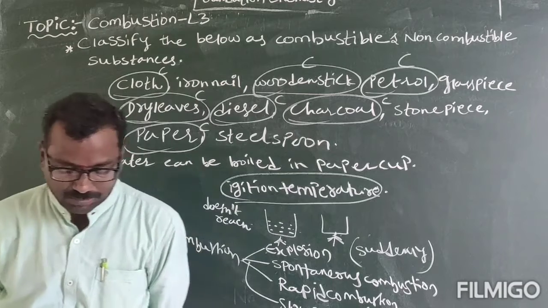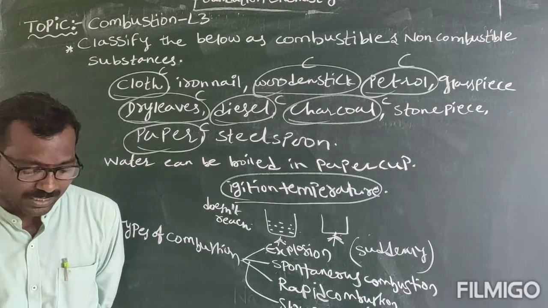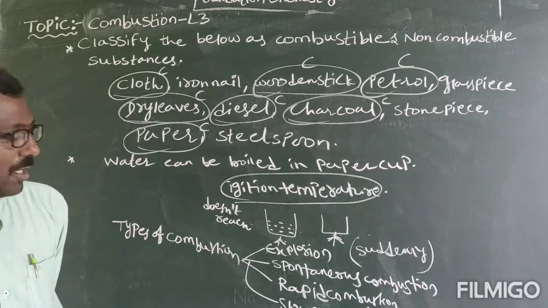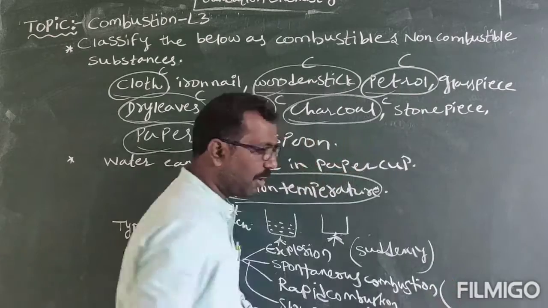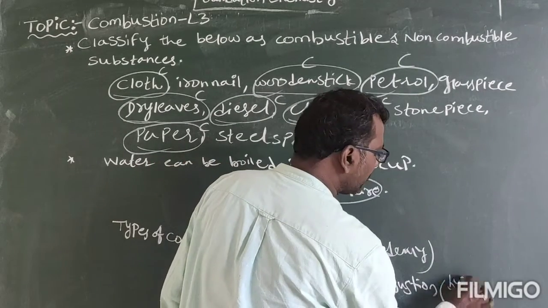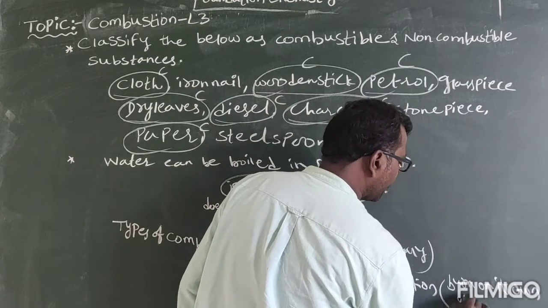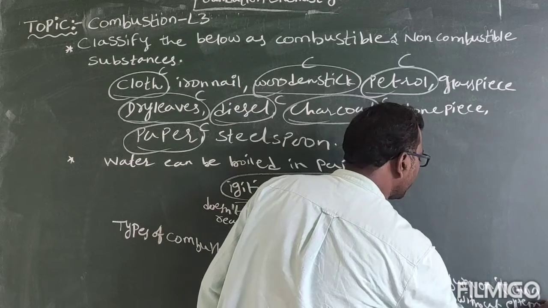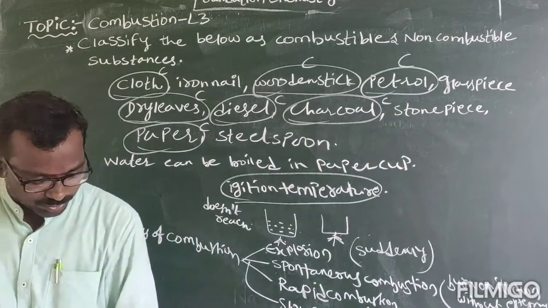When a combustible substance burns on its own without any external heat, it is called spontaneous combustion. Spontaneous combustion means burning on its own, without external heat.